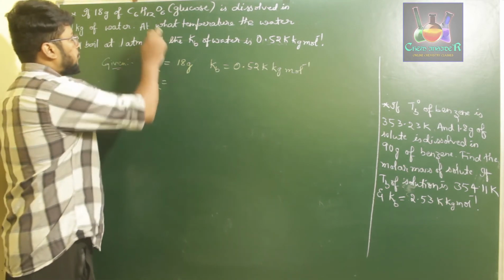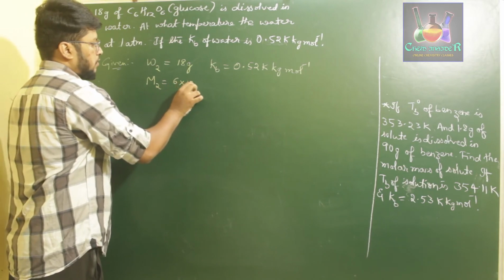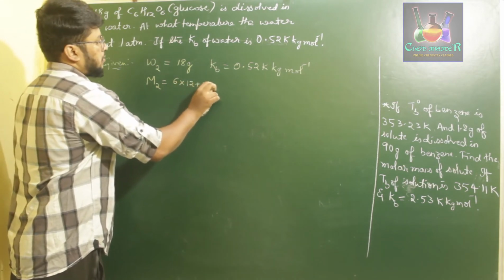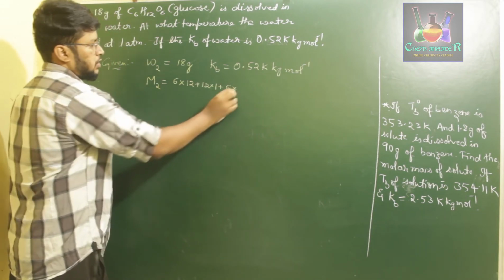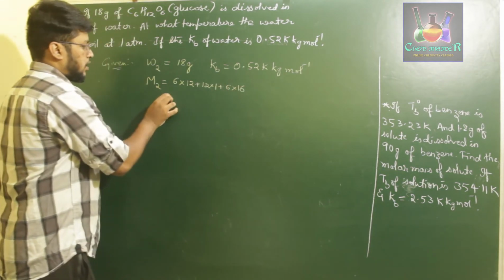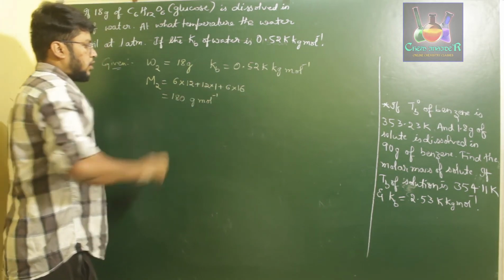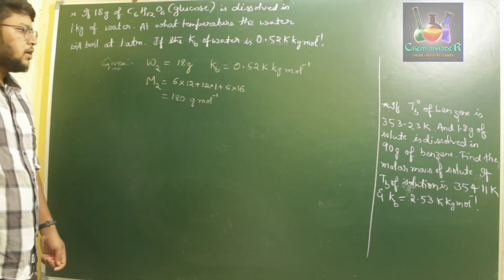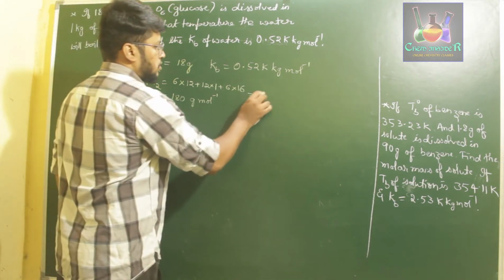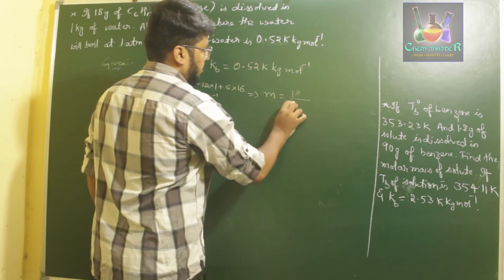So M2, if you find out M2, that is 6 into carbon atomic mass 12, plus 12 into atomic mass of hydrogen 1, plus 6 into atomic mass of oxygen 16. So that we get as 180 grams per mole. So the molar mass of glucose is 180 grams per mole. So this can be used to find out the molality, that is 18 divided by 180.